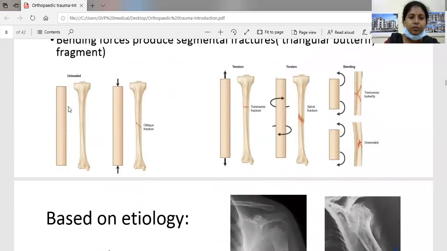So this is the picture. This is an unloaded bone and this is the loaded bone. Compression forces across the long axis of the bone cause an oblique fracture. Tension or the direct impact on the bone causes a transverse fracture. When there is a torsion or twisting injury, it causes a spiral fracture. When there is a bending force, it causes a transverse butterfly fracture or the segmental fracture.